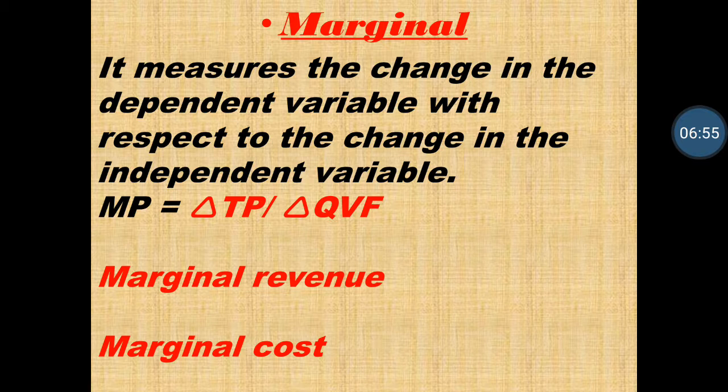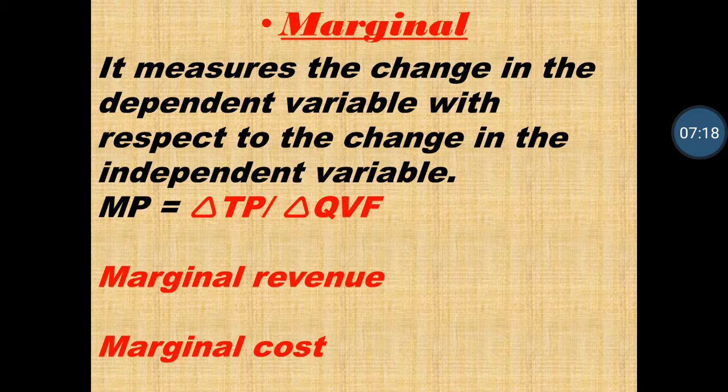The formula is delta TP upon delta QVF. Delta TP means change in total product upon change in the quantity of the variable factor. For example, if I produce 1000 products by using 100 units and I add 2 more units, then my product will also change. So marginal product means change in total product.